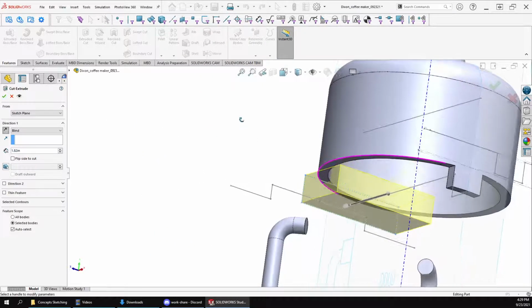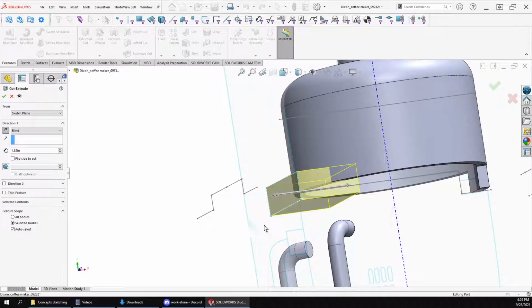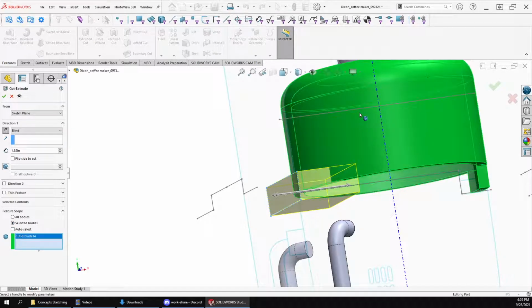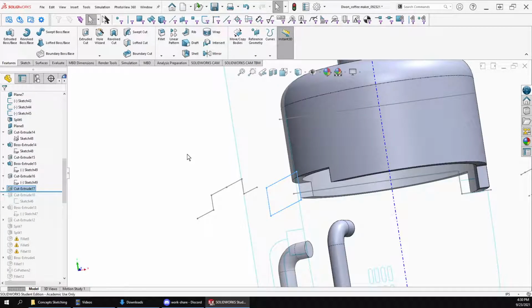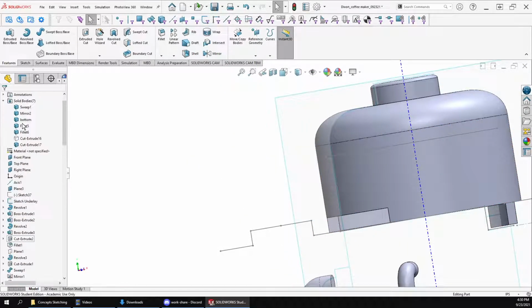This time we don't need to go up to a surface or anything, because we want to cut all the way through. We want to make sure we select our bodies, because if there's anything else that it's touching, it's going to want to cut that too. We got that, we got that, we got that. And then when we go and unhide that part,